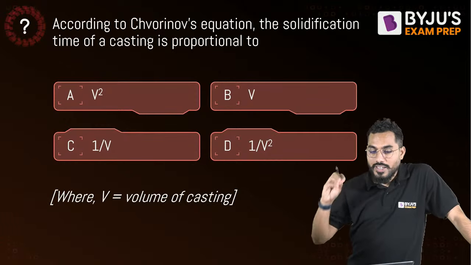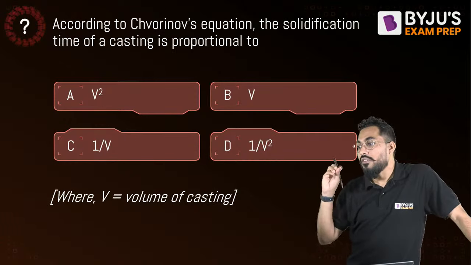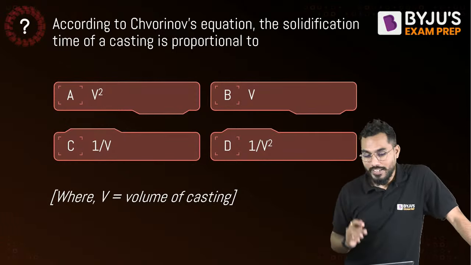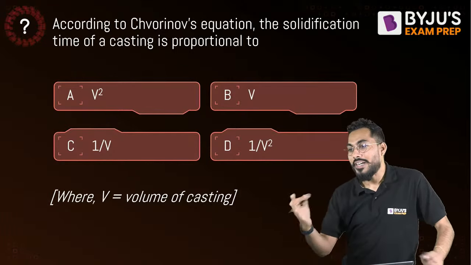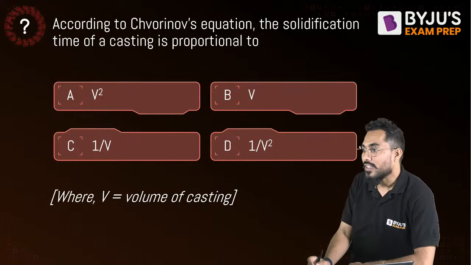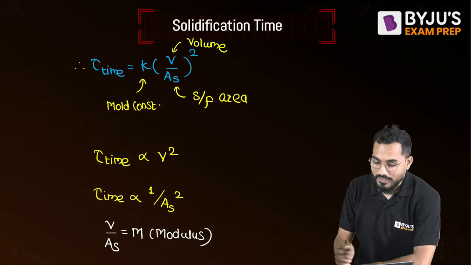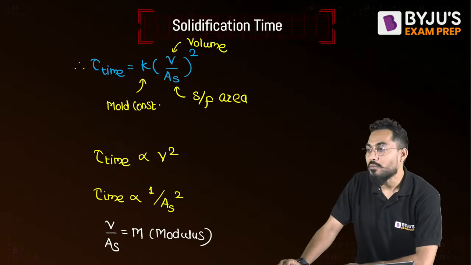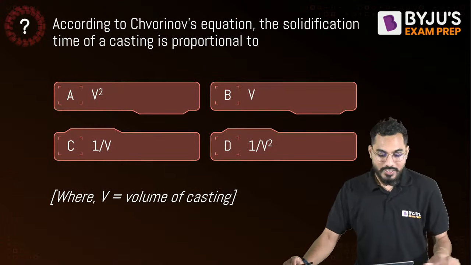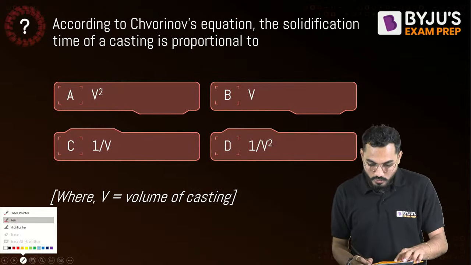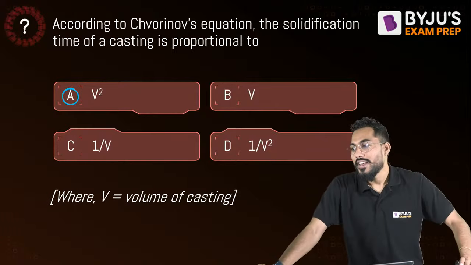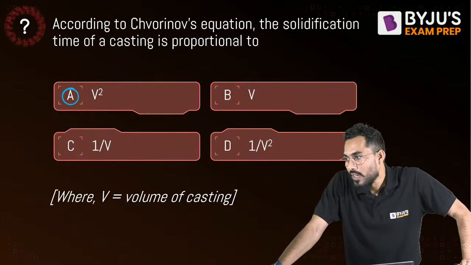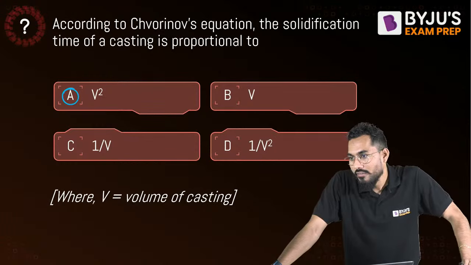The solidification time of a casting is proportional to what? Yes, very correct. Solidification time of the casting is proportional to volume square. Just now you told me, sir. Sandeep Reddy, very correct. Is it true? Yes, solidification time is directly proportional to volume square. So A is the answer. Sandeep, Sirsha and Chintan, very correct.